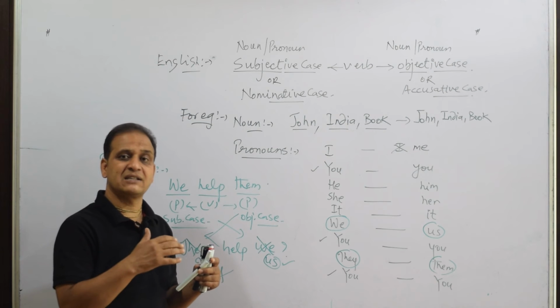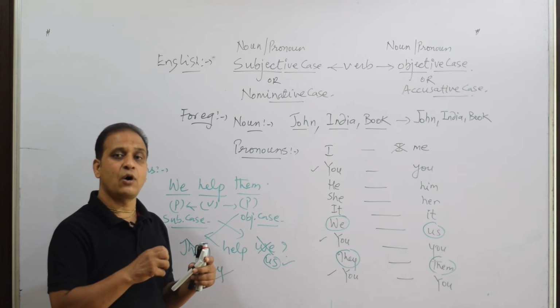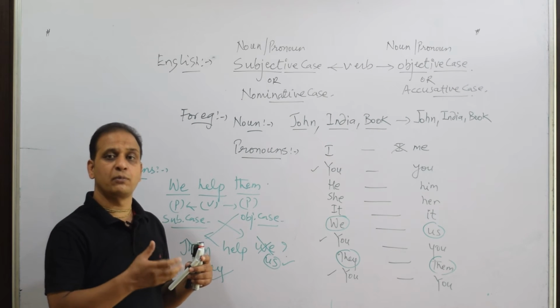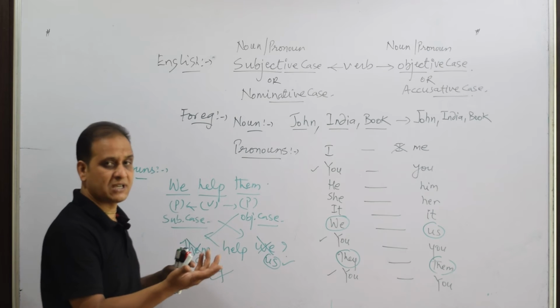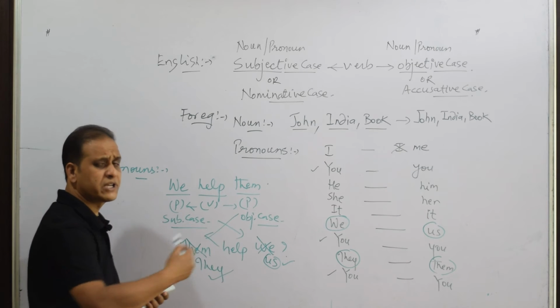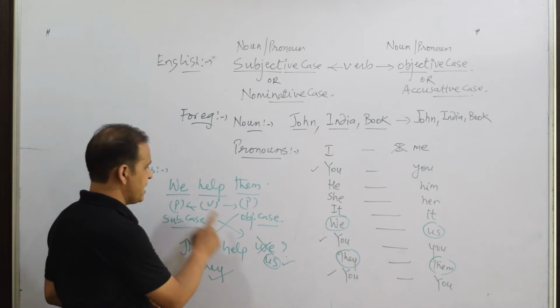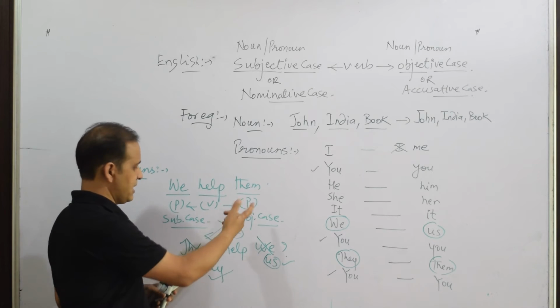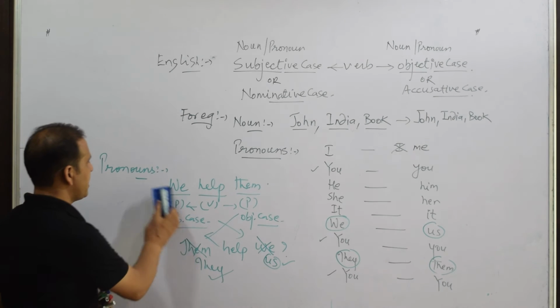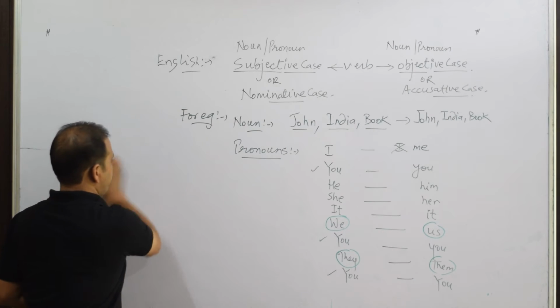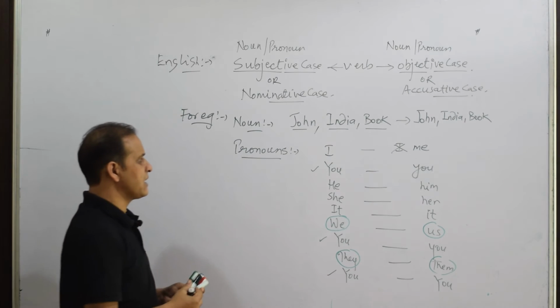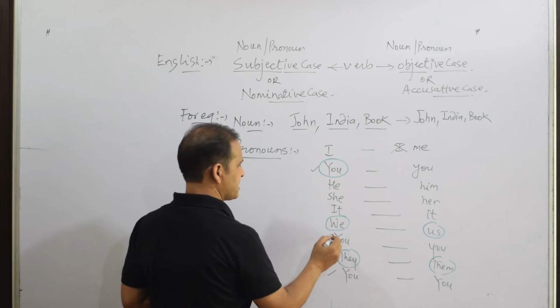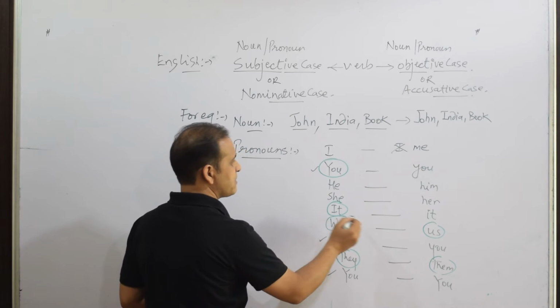So subjective case means the position of a noun or pronoun before the verb, and objective case means after the verb. So pronouns do change. We and us are the same, but they are different in their cases. They and them, that is the same thing. Okay, but you see there are two pronouns even in English which remain the same in both the cases.